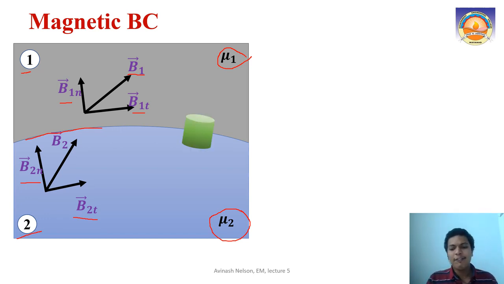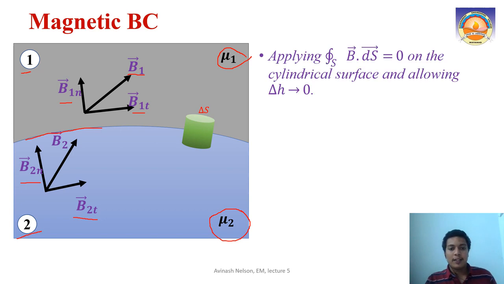So first, let us apply Gauss's law in magnetism. In the electric field boundary condition we did the reverse, but let us do it this way here. Gauss's law in magnetism means what? Over the closed surface, B dot ds equal to 0. That closed surface is my cylinder. We discussed it last time also.